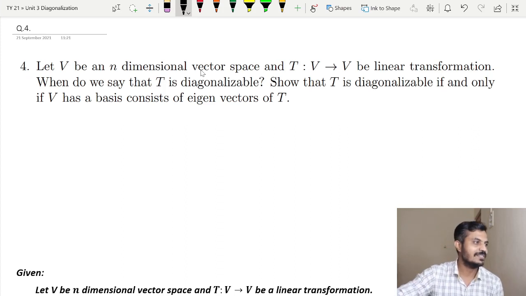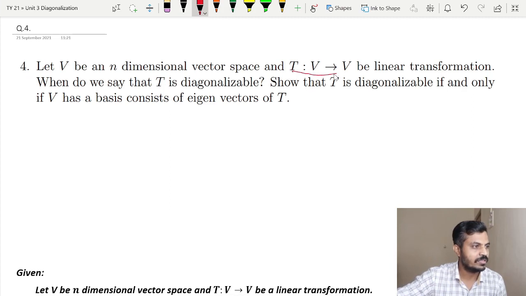If T from V to V is a linear transformation, then we say that it is diagonalizable if there exists a basis of the vector space V with respect to which the matrix representation of T is a diagonal matrix. Now let us move towards the theorem and let us see what it says. So here is the statement of the theorem.